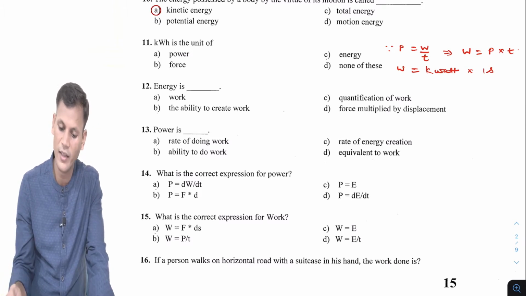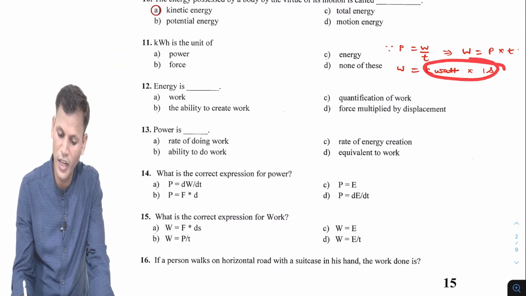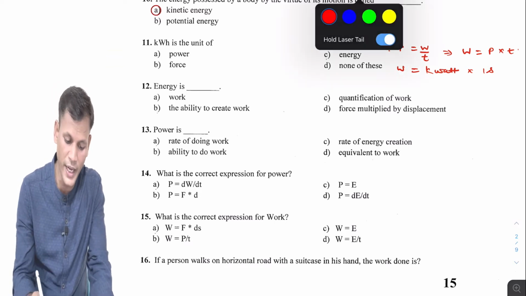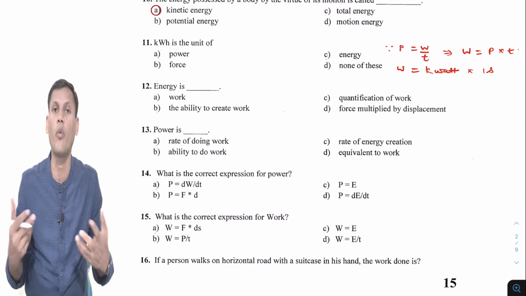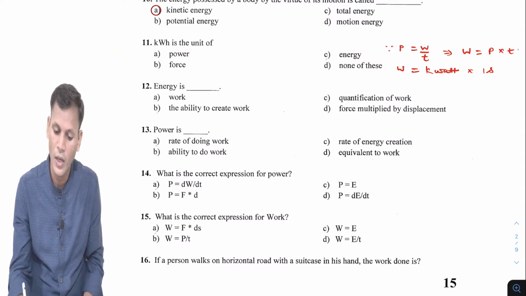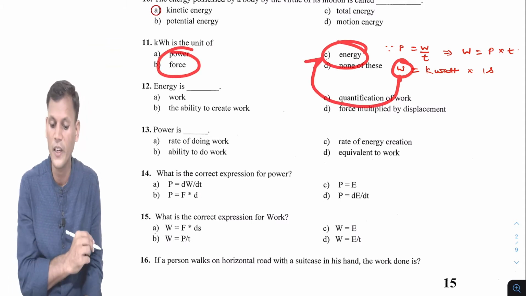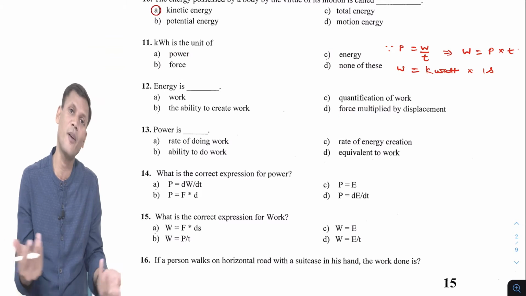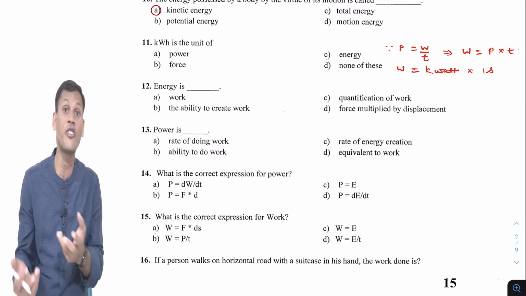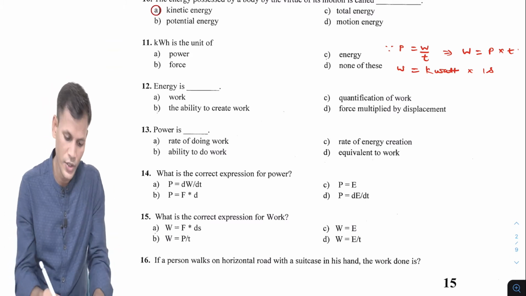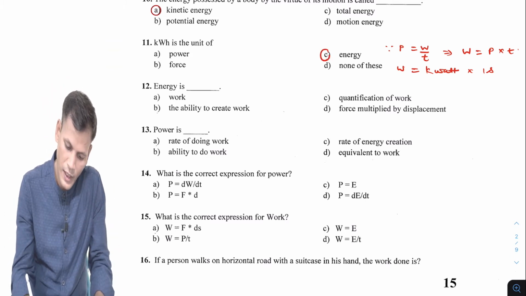So kilowatt hour is the unit of work done, and there is no such option over here. So work done is the form of energy, or energy is the form of work done, because energy and work done both have the same unit. So its answer will be energy.